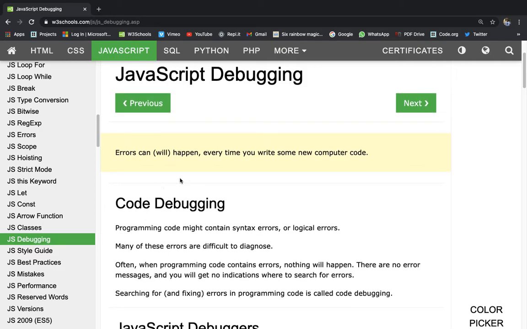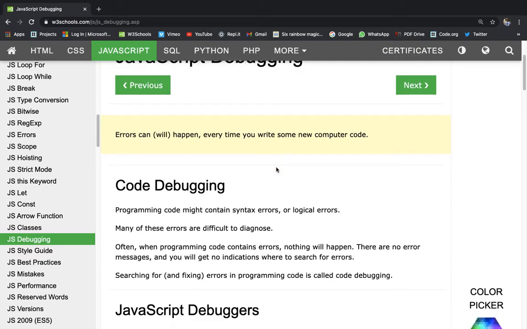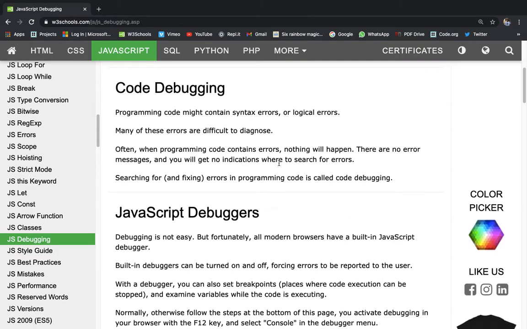Errors can happen every time you write some new computer code. Okay, this is obvious. Code debugging. Programming code might contain syntax errors or logical errors. Many of these errors are difficult to diagnose. Often, when programming code contains errors, nothing will happen. There are no messages and you will get no indications where to search for errors. Searching for and fixing errors in programming code is called code debugging.